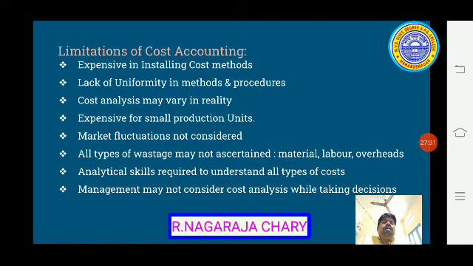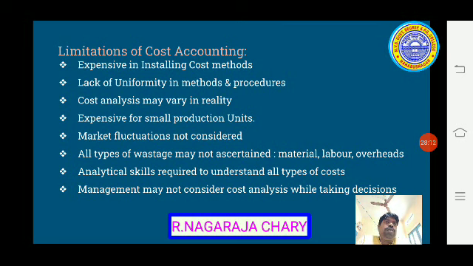Next, all types of wastage may not be ascertained, like material, labor, overheads. Sometimes it may not be possible. Of course it is possible, but at a minor level we may not be able to. Analytical skills are required to understand all types of cost. The cost accountant requires analytical skills to understand all types of cost.